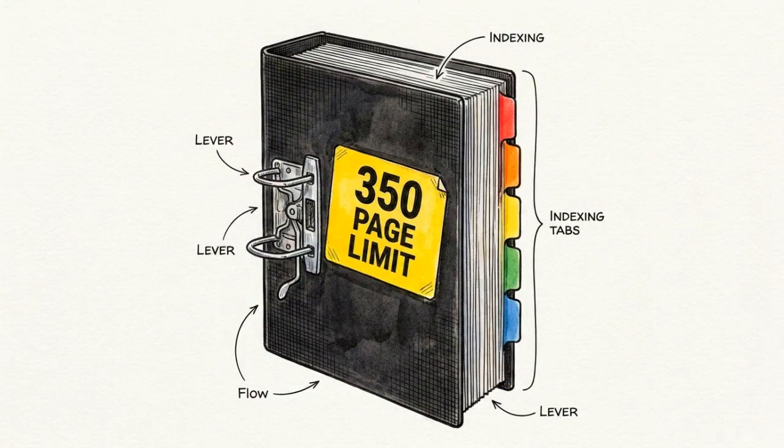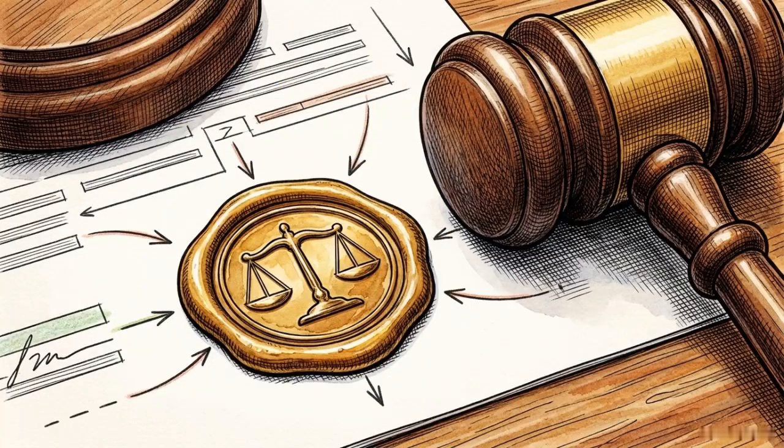The court imposes administrative limits on the trial evidence. A standard bundle is restricted to a single file, capped at 350 pages, forcing the parties to distill their arguments to the essentials. A final hearing represents the end of the filtration system, requiring total administrative precision to allow a judge to impose a binding financial order.